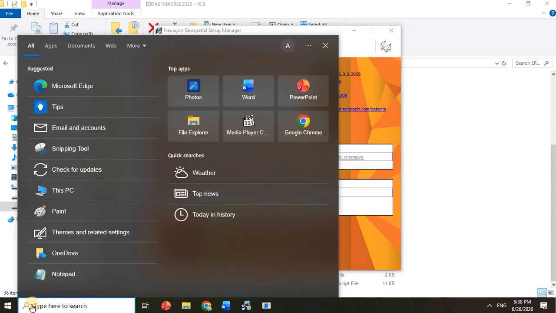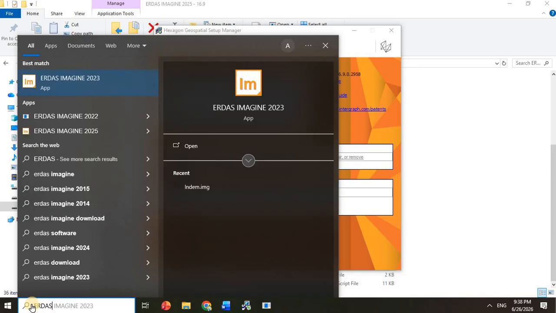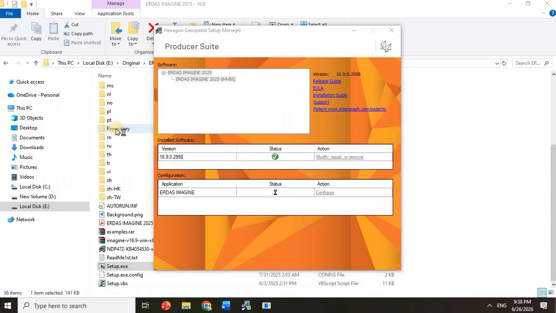Now go to the start menu. Start searching for ERDAS Imagine. You will find ERDAS Imagine 2025 installed. You can run it from here.